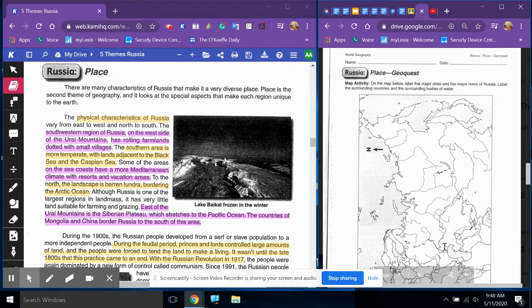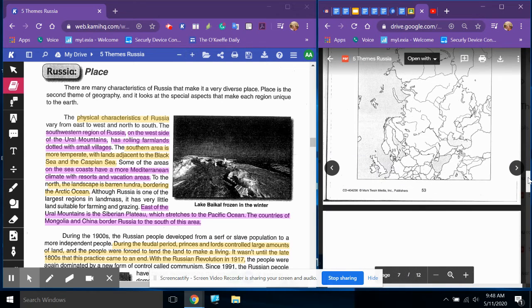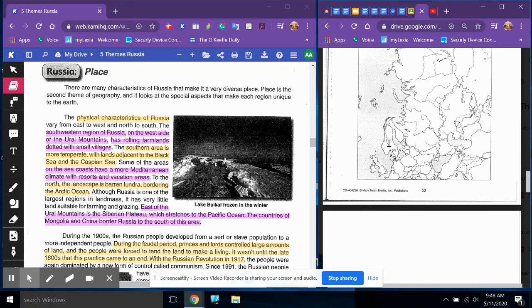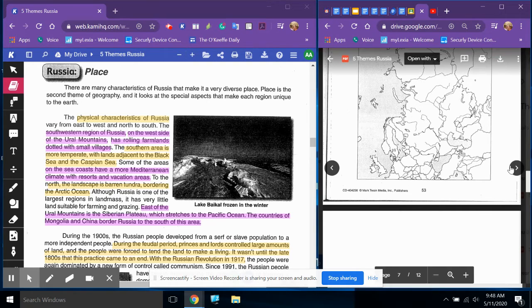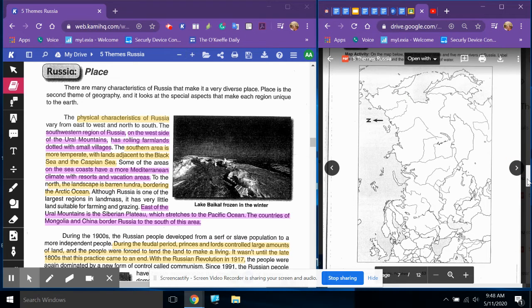So as you orient yourself here, notice that this is Japan in the top, China is down here, this is Mongolia, and as you come over here, you'll see the British Isles, Norway, Sweden, Finland, and the rest of Europe as you work your way around. So please be very careful as you're doing this map to make sure you've got it oriented properly.